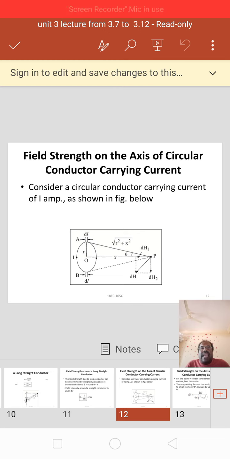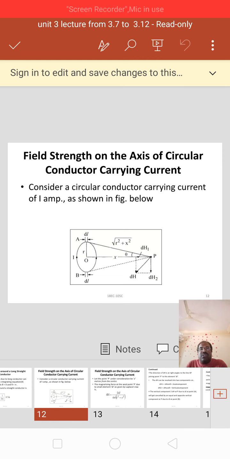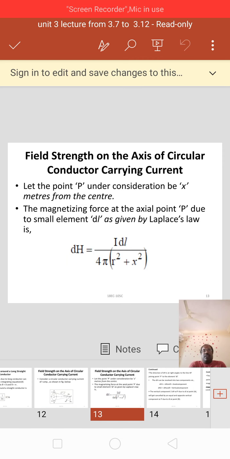Field strength on the axis of the circular conductor carrying current. Consider a circular conductor carrying current of I amperes as shown in the figure below. See here, I have given the diagram representation of field strength on the axis of circular conductor carrying current, and I have also given the expression for it.